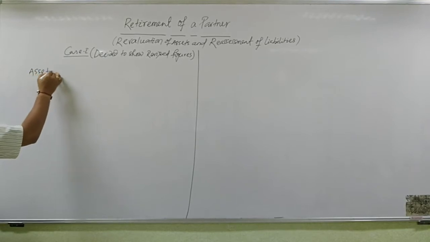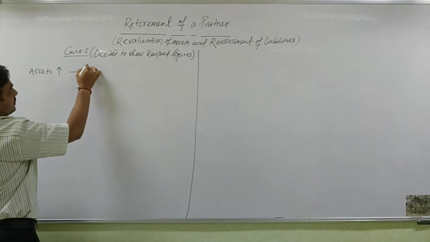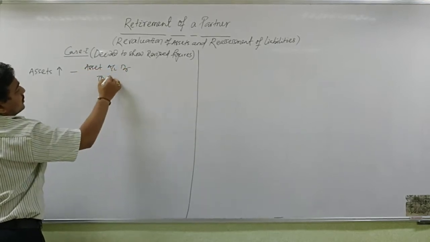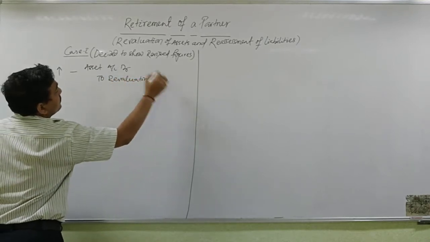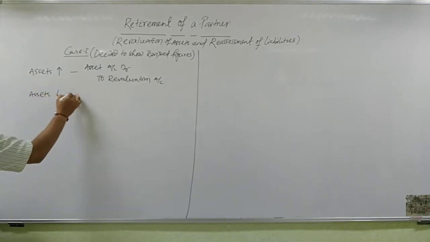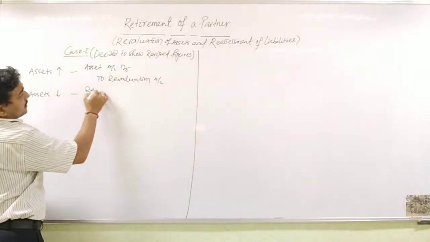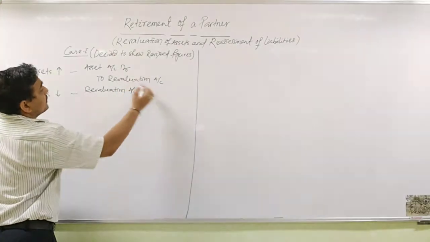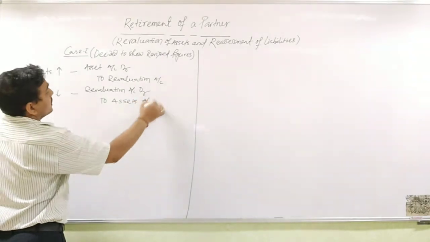So that's why here, whenever assets increase, generally the assets account is debited to revaluation account. Whenever assets decrease, just reverse, revaluation account debited to assets account.